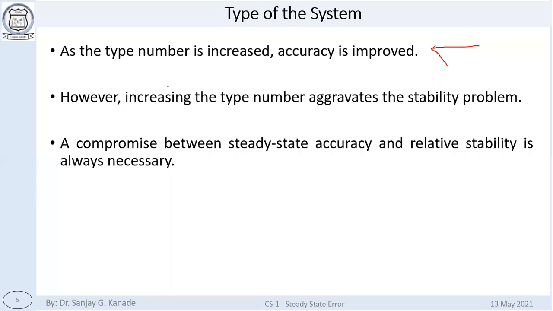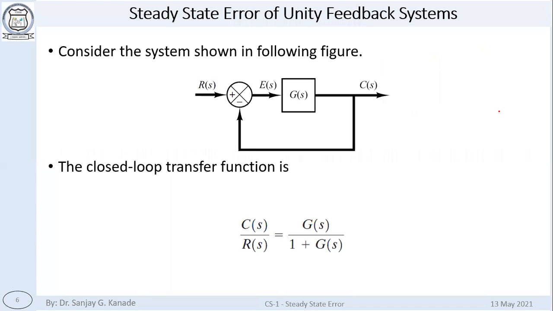As we said, if the type number is increased, accuracy improves, meaning error decreases, but increasing the type number will reduce the stability. So there has to be a compromise.